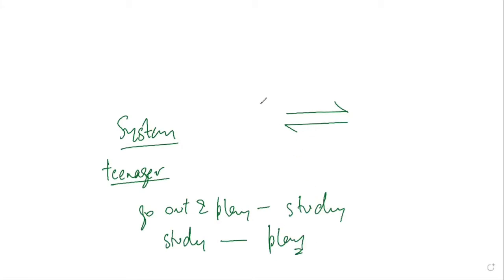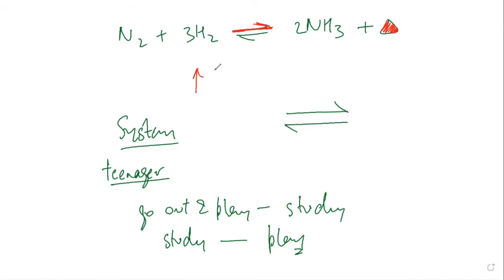Yes. So in this reaction, N2 plus H2 gives NH3, this is the equilibrium reaction. So this is 2, this is 3. Is it balanced now? Yeah. So this is an exothermic reaction in the forward direction. Now if I increase the temperature, then the system will want to decrease the temperature. It can only decrease the temperature if it goes in the backward side. Mr. CB, is it making sense? Yes, sir.